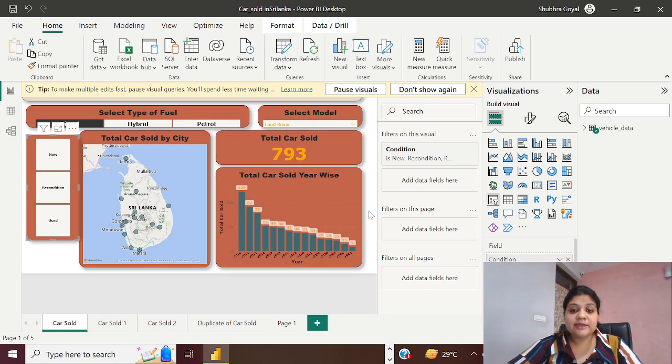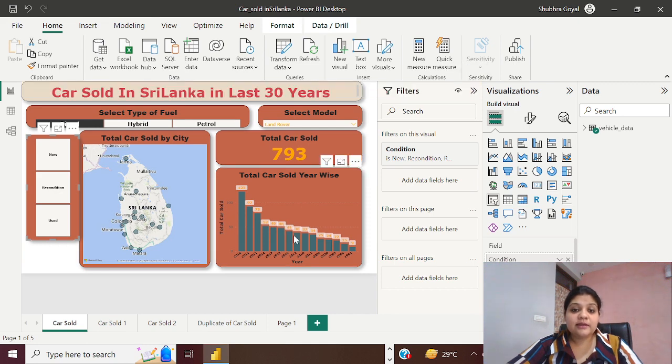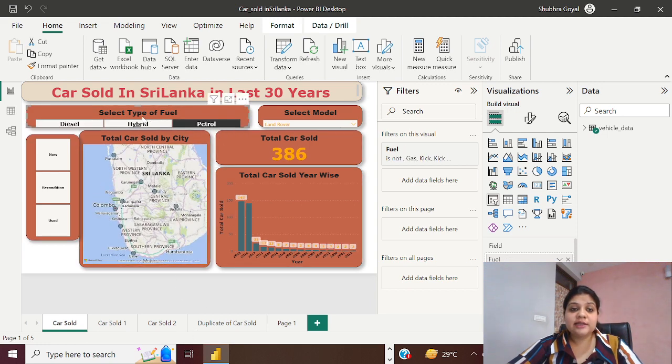In the bar chart you can see that in the year 2018, 123 cars were sold. In the year 1991, there were only 9 new cars sold. If you click on the petrol version, you can select the type of fuel. Then you can see that only 386 new cars with petrol were sold, and these are the major cities in Sri Lanka where they were sold.